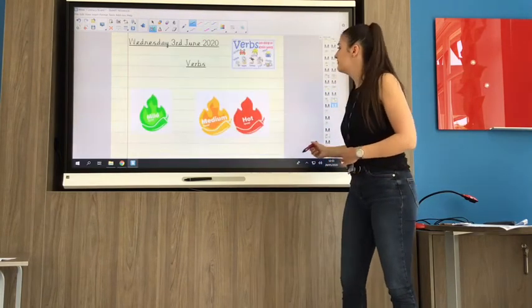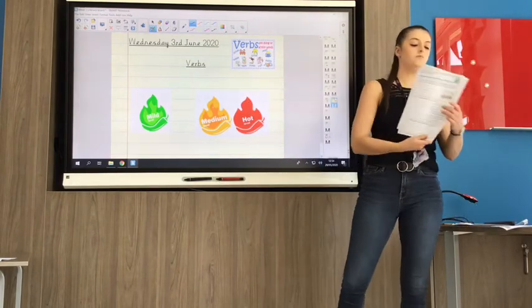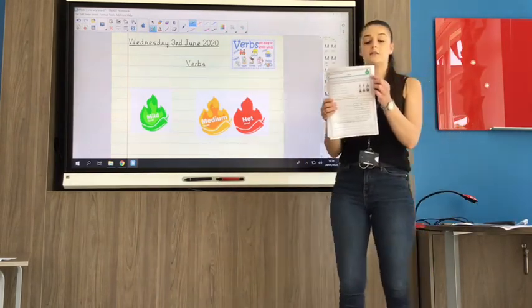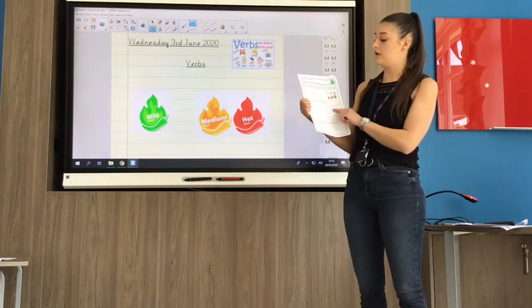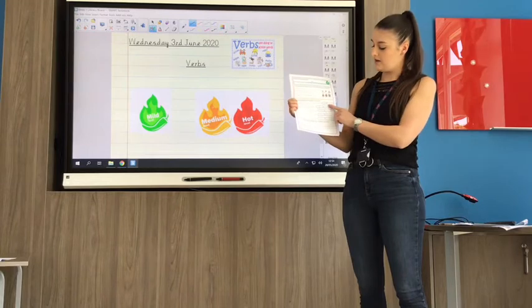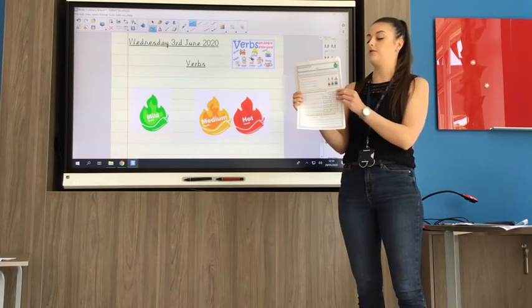So, for today's worksheets, if you've turned to Wednesday the 3rd of June, you'll see our mild chilli. So if you're in Mr. Griffin and Miss Petite set, you might want to try that, where you've got to find the verbs, pick the right verb and write me some lovely sentences including these verbs at the bottom.